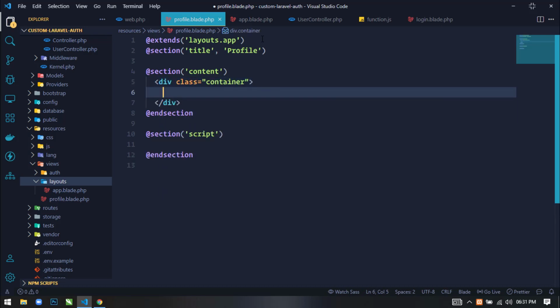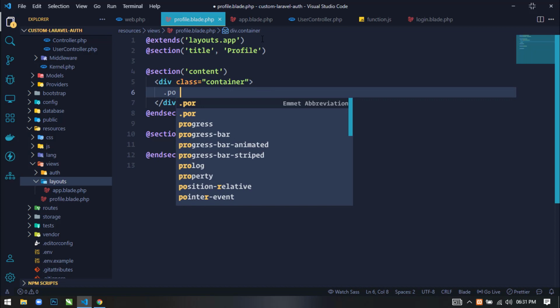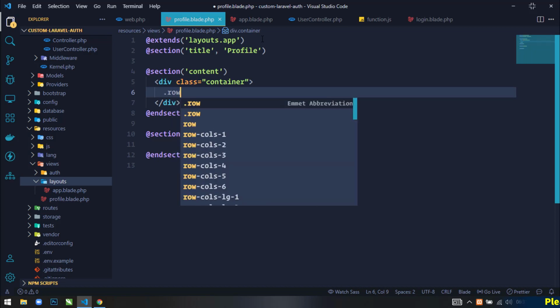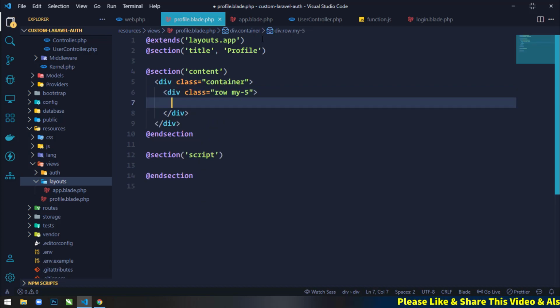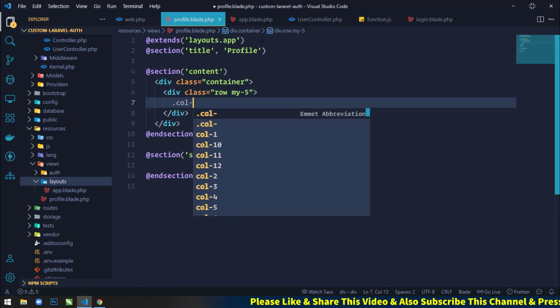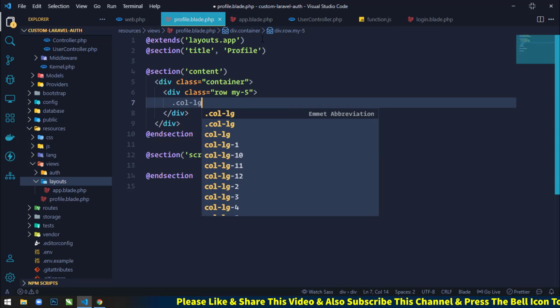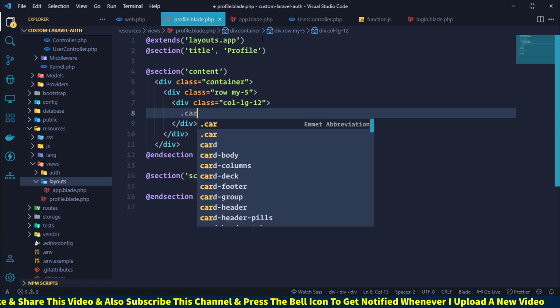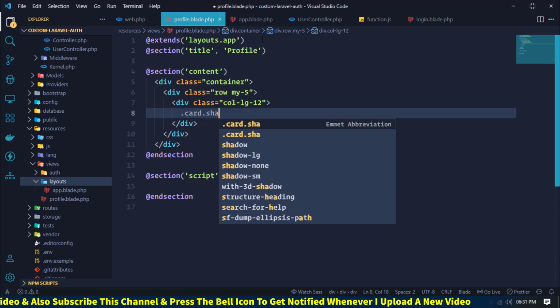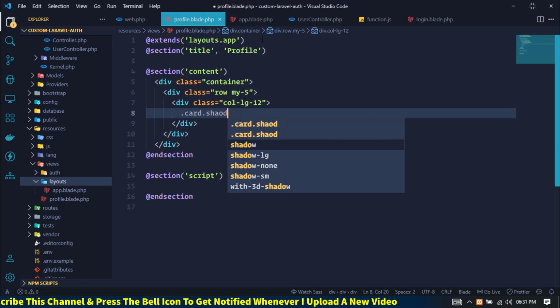Now inside this container I will create a row, with margin top and bottom 5. Okay, and inside this row I will create a column, col-lg-12. Now inside this column I will create a card with class shadow.